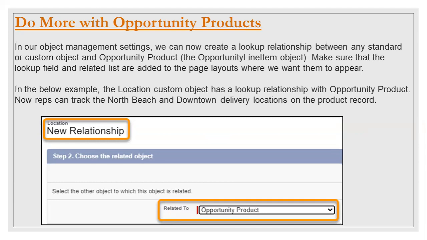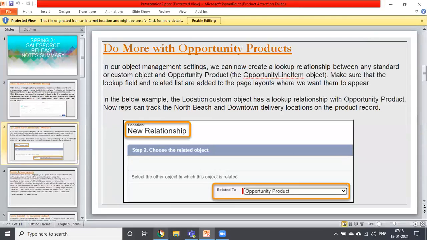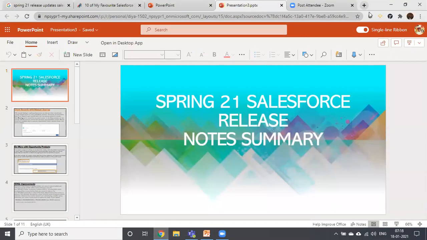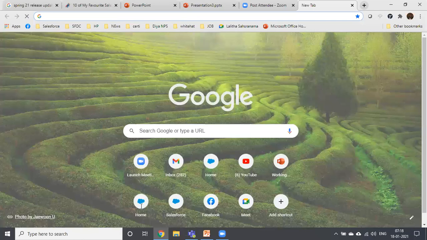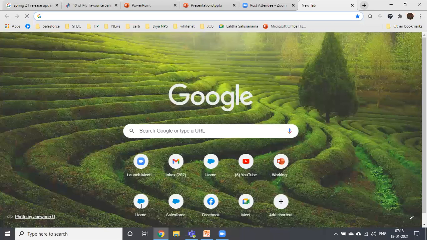For example, if you are creating a custom object called Customer and you want to create a relationship from customer to opportunity product, you can create it. Previously in the lookup you could not see this option. Share your screen, Priya, the Salesforce org. Now if we click on the new lookup button, you cannot see the opportunity product object. You can see account, contact, opportunity, case, everything, but opportunity product is not available previously. So from Spring 21 onwards, you can even choose opportunity product as a parent object in the lookup relationship.